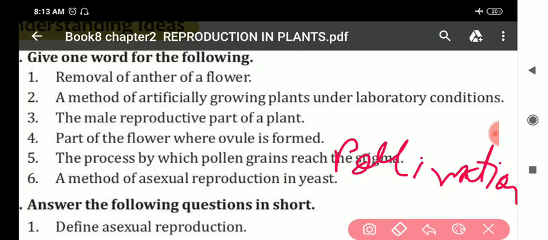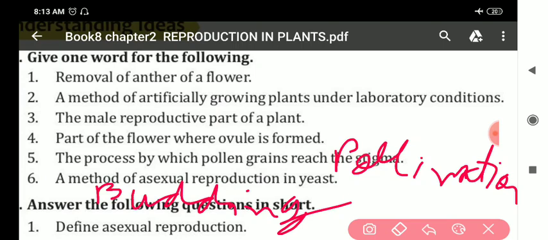Budding. Budding is the answer. A method of asexual reproduction in yeast is budding. Pollination, budding. Clear all of you?